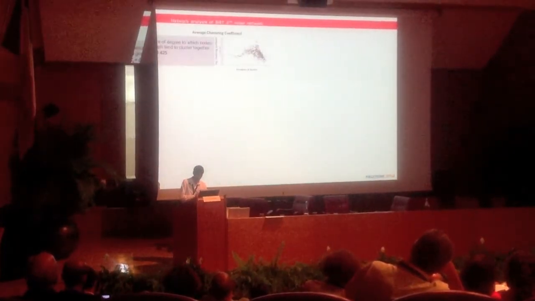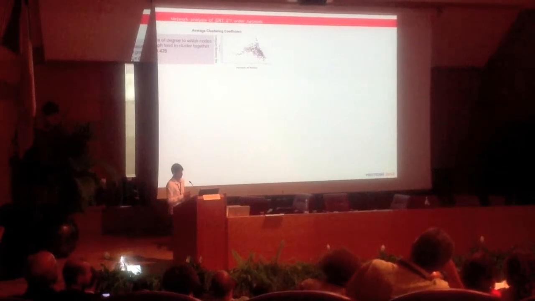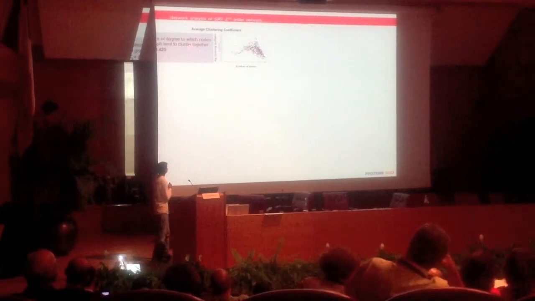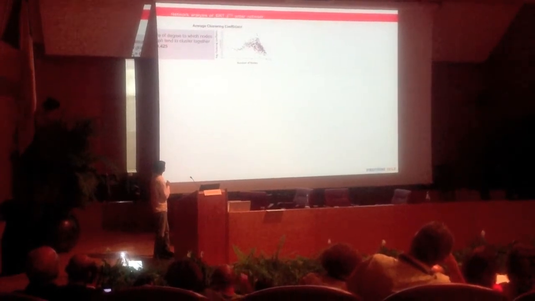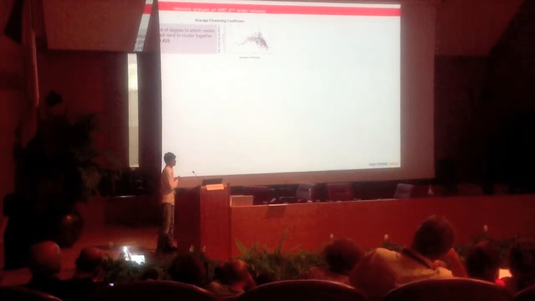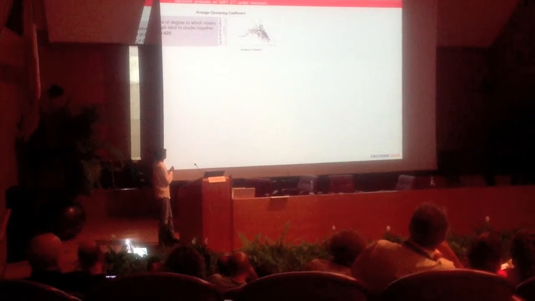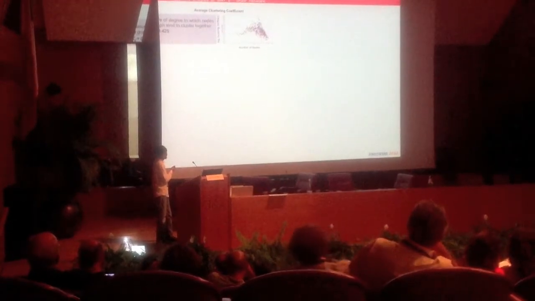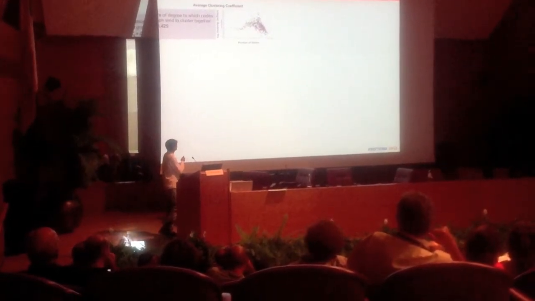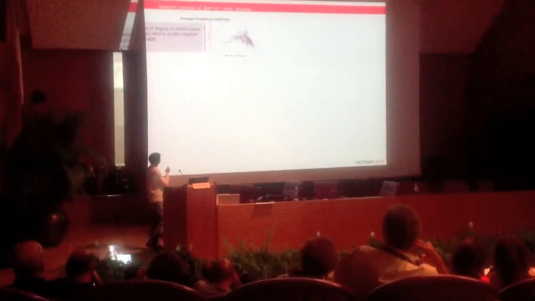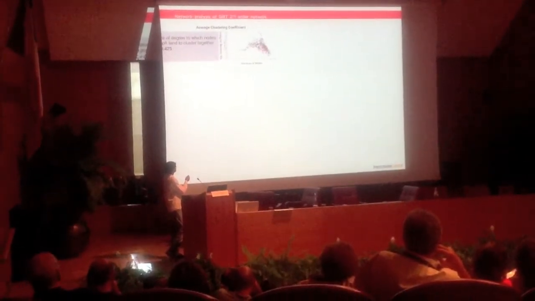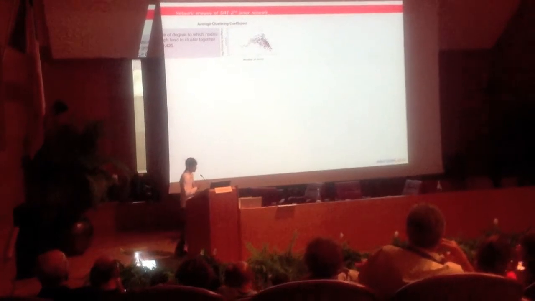Then the statistical insights on the networks. The average clustering coefficient gives the measure of how the nodes cluster around the network. It was decreasing, which means that most of the proteins were highly clustered. You can see the number of nodes, the average clustering coefficient value, and these are highly clustered nodes.